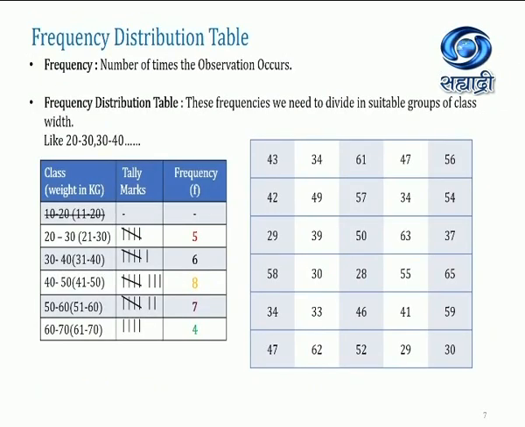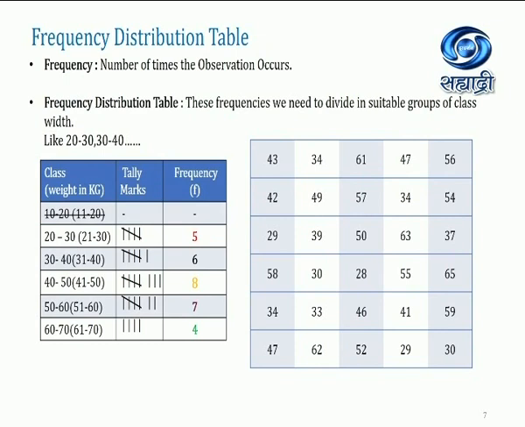Moving towards the frequency distribution table, you must have done this. In this table we can arrange the previous data in a particular manner. So what do you mean by frequency? The number of times the observations occur in a particular class. In a frequency distribution table, we need to divide the data into suitable groups. Suitable groups means we need to check whether the weight is between 20 to 30, 30 to 40, or 40 to 50, like this.